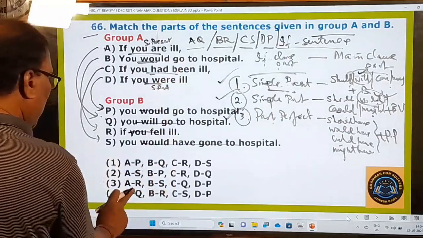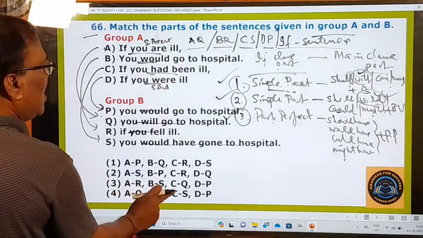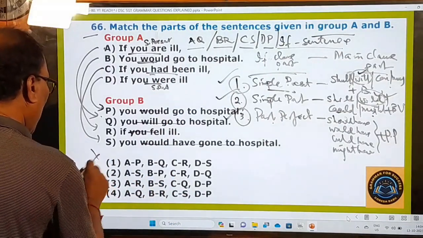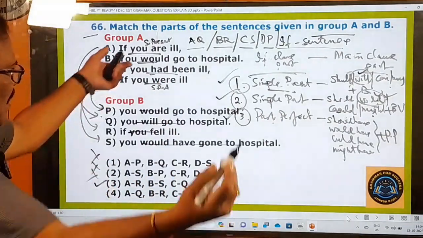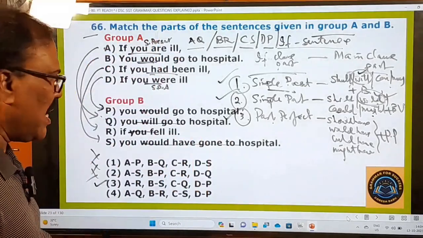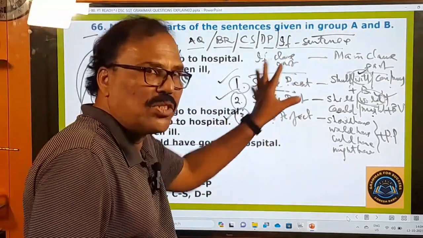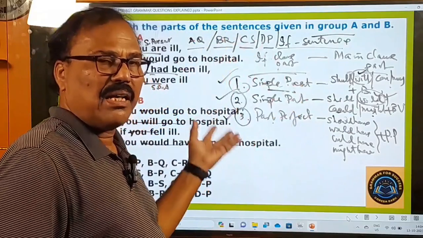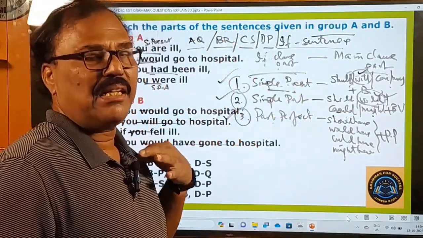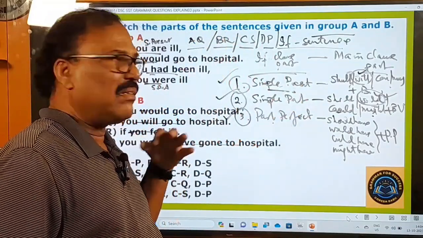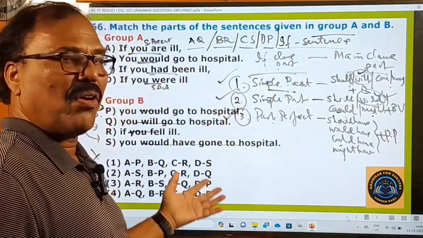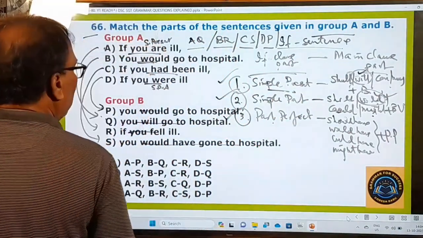Here is AQ, BR, CS, DP. The fourth one is the right one. All others are wrong. Easy, easy, easy. You can easily understand this. The same point has also been explained in my earlier video made on the DSC 2018 grammar questions explained video also. Come on, let's go to the next question.